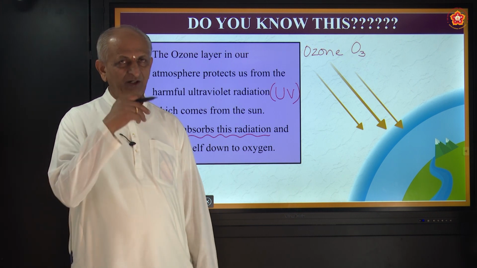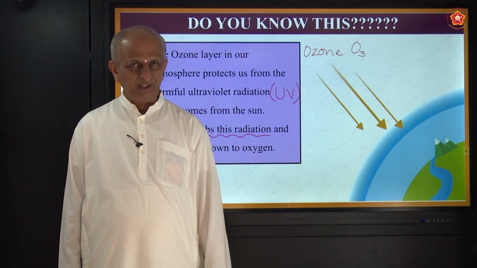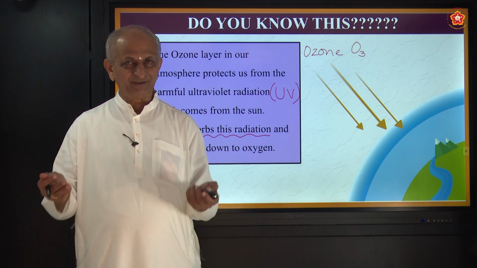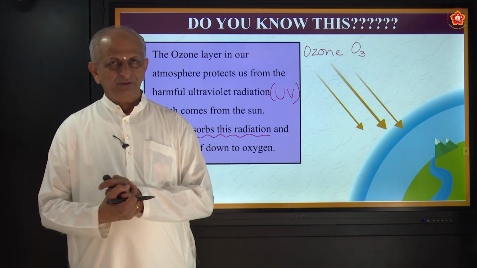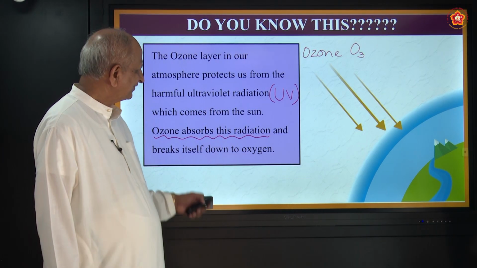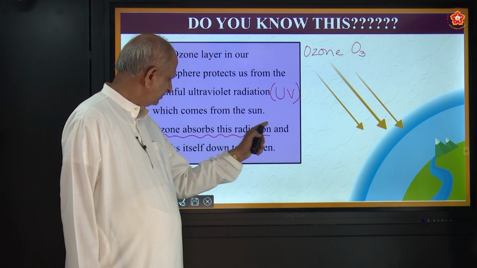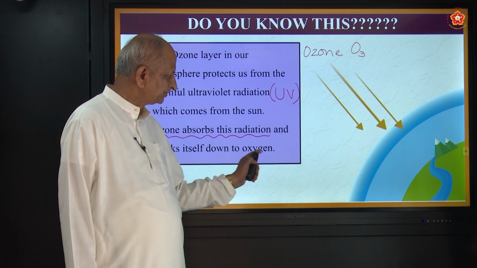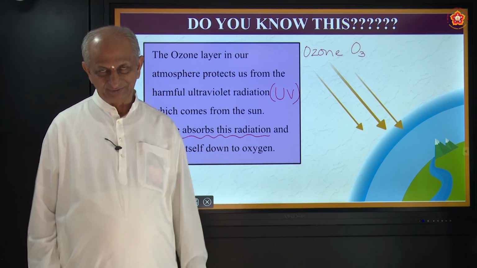But recently you might have heard that there are holes in this ozone layer. Why does it happen? Because of excess carbon dioxide and pollution gases. So there will be holes. Ozone absorbs this radiation and breaks itself down into oxygen, and oxygen is very good for health.